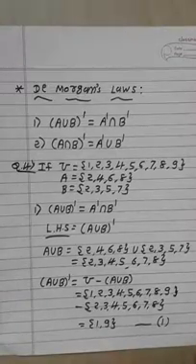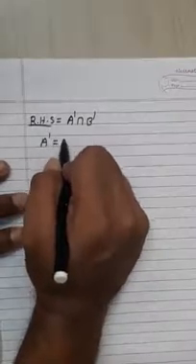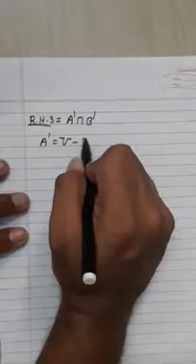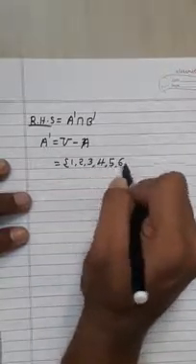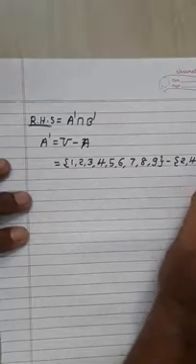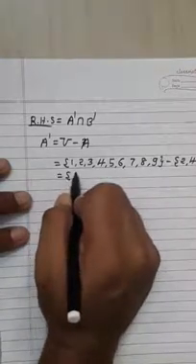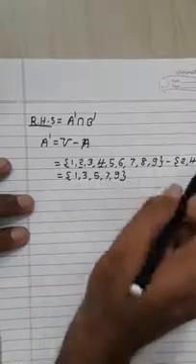Okay. Now let's find the RHS side. In the RHS side the condition is A' ∩ B', that means the complement of set A intersection the complement of set B. The complement of set A, that means A' is equal to universal set U difference set A. So universal set U is {1, 2, 3, 4, 5, 6, 7, 8, 9}, difference set A, {2, 4, 6, 8}. Which elements are common in both the sets? 2 common, 4 common, 6 and 8.